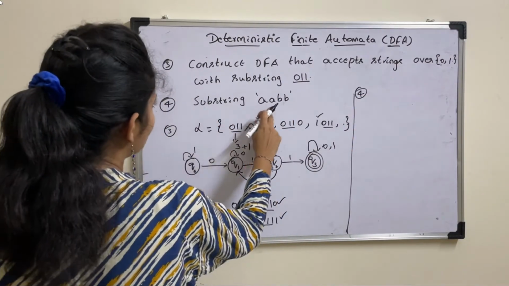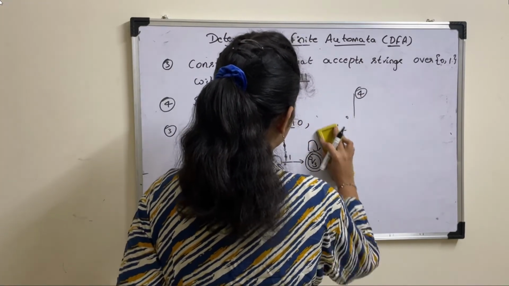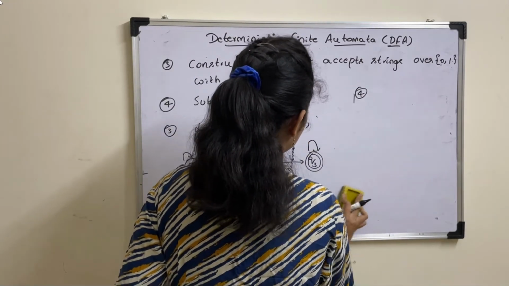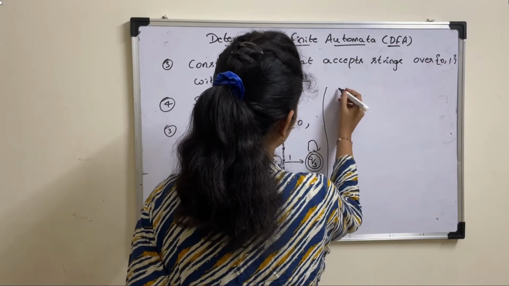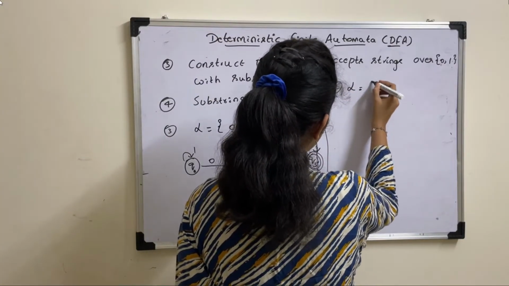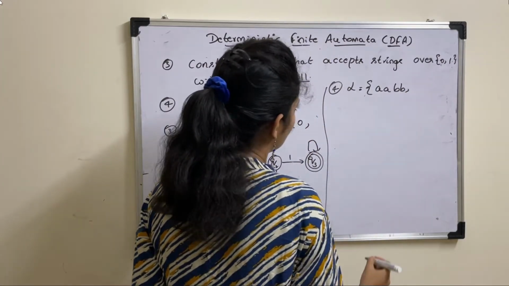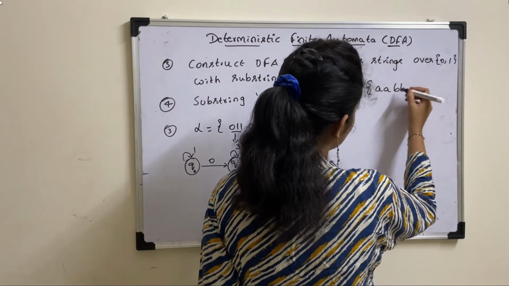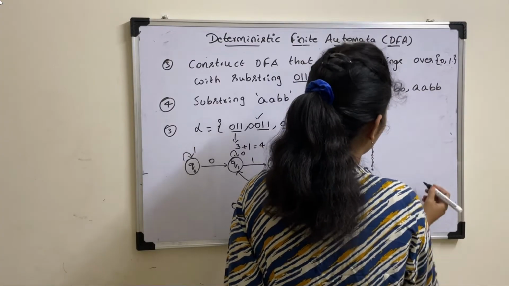The fourth one is the substring AABB. So first write the language. The minimum string is AABB. This is a substring, so you can have any number of A's and B's after AABB.